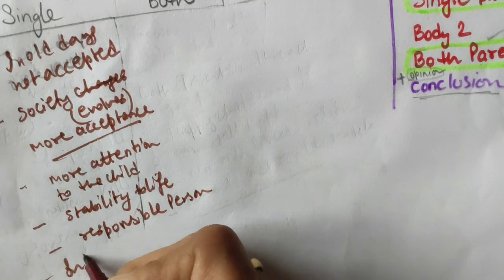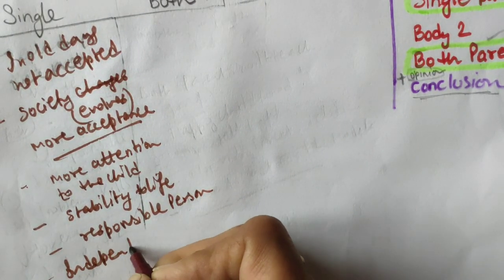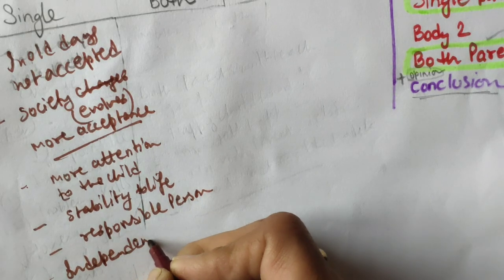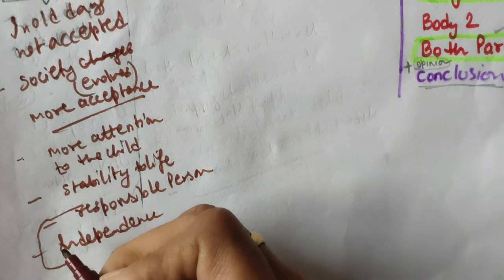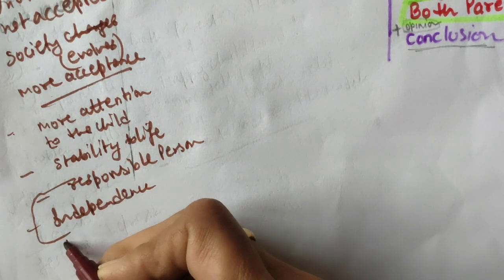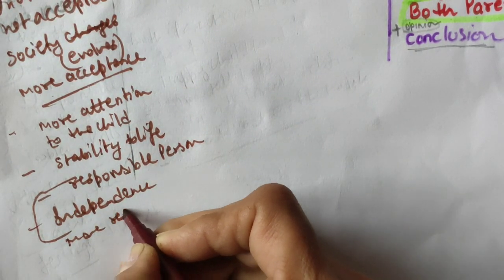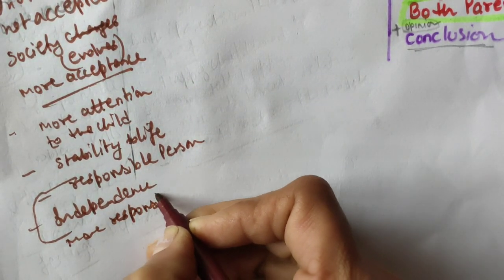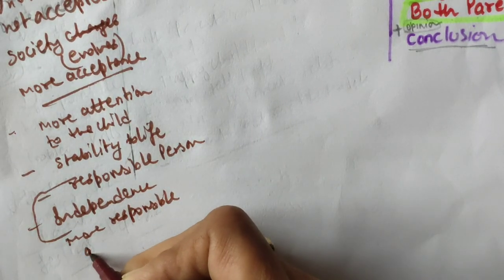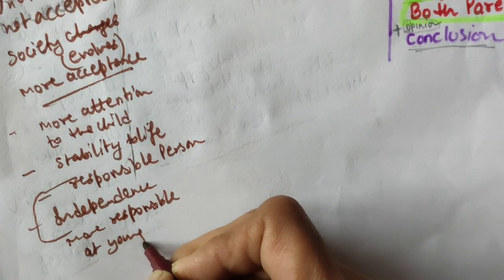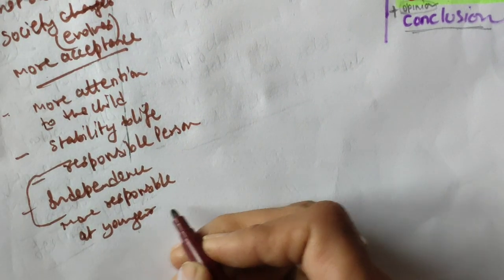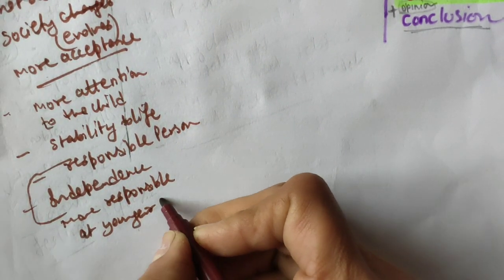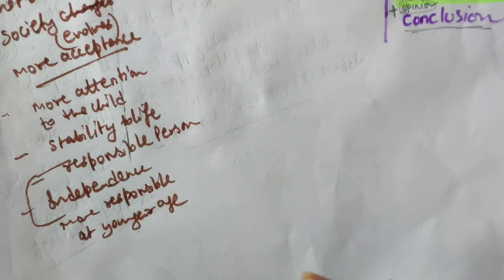He can feel more independence at a younger age. More responsible, he will become more responsible. I'm just writing the point here, more responsible at a younger age. When his father or mother is working, definitely he will take care of all other things at a younger age. That is the main thing, it will come out.